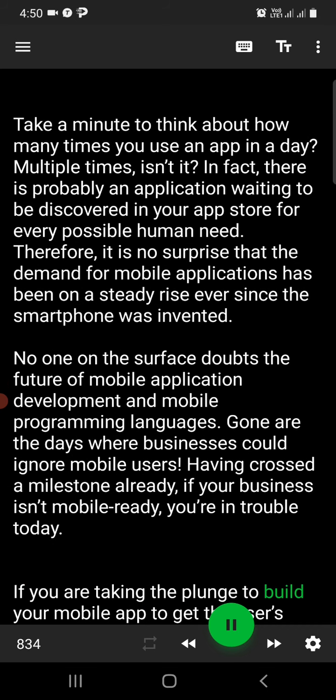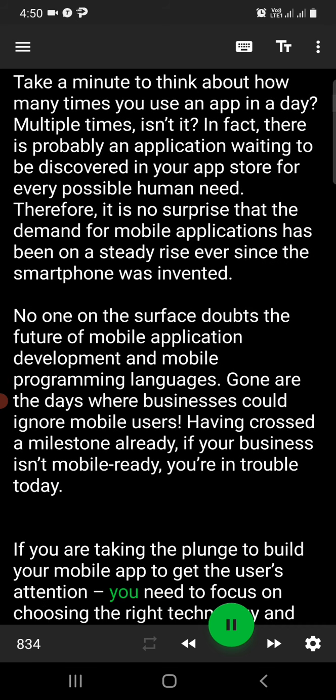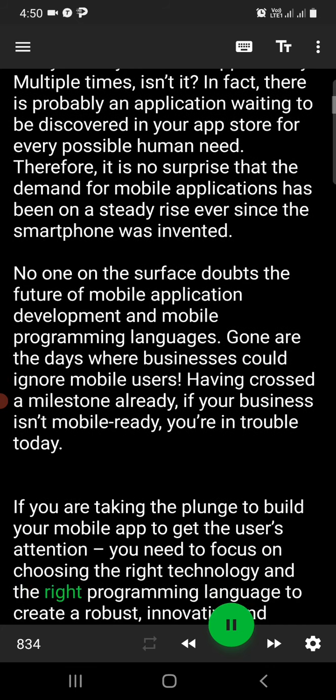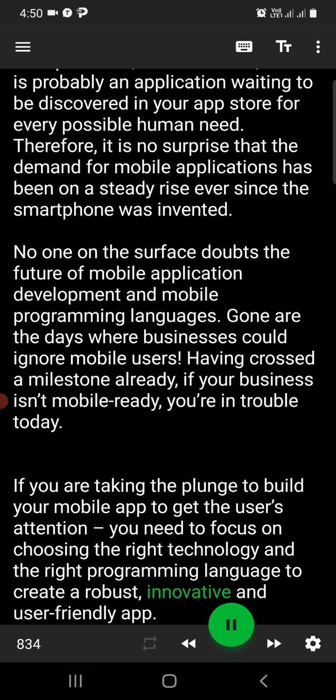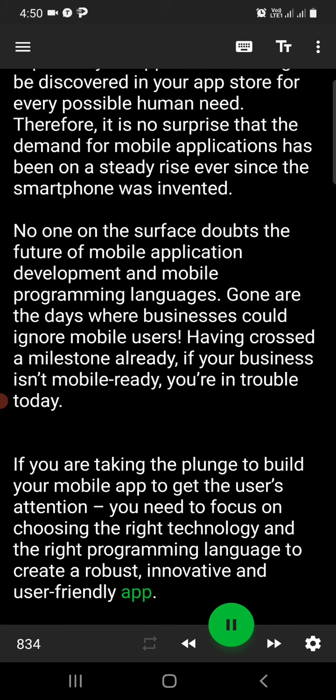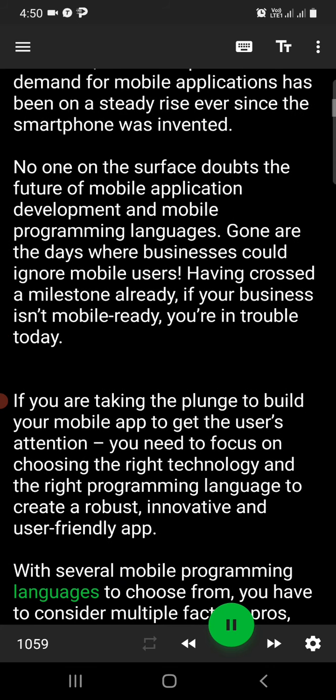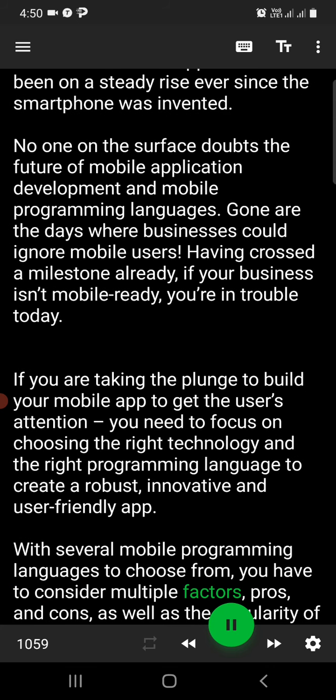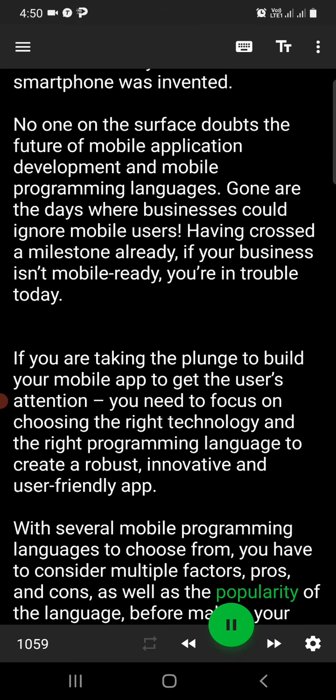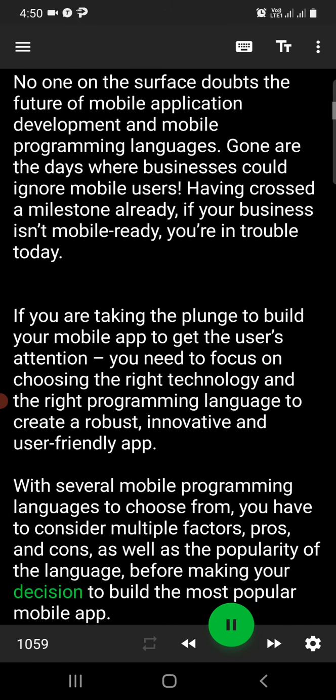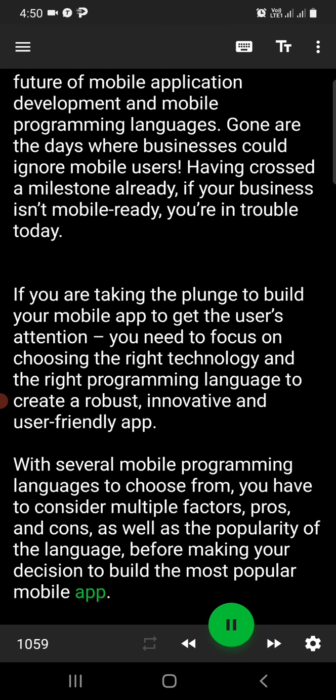If you are taking the plunge to build your mobile app to get the user's attention, you need to focus on choosing the right technology and the right programming language to create a robust, innovative, and user-friendly app. With several mobile programming languages to choose from, you have to consider multiple factors, pros and cons, as well as the popularity of the language, before making your decision to build the most popular mobile app.